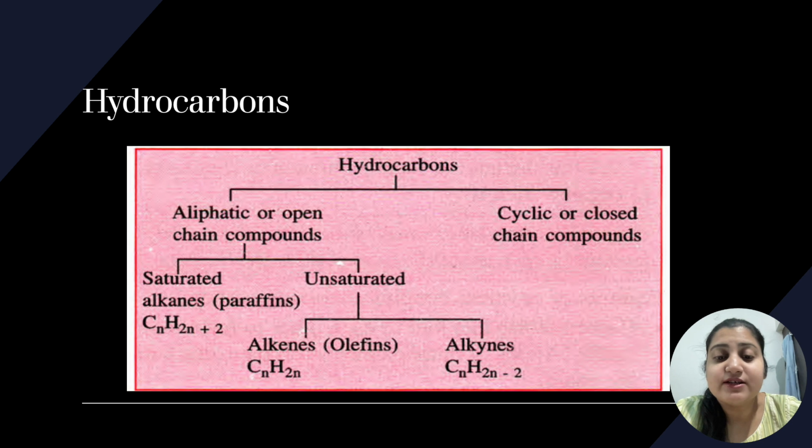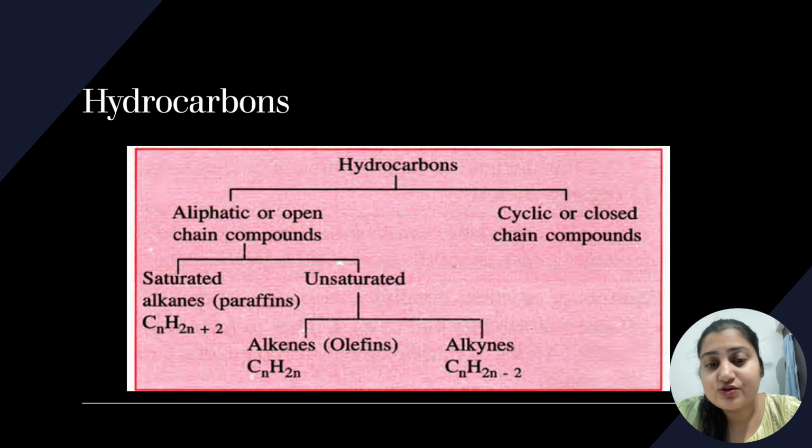Unsaturated has again two parts, alkenes and alkynes. Alkenes molecular formula is CnH2n and alkynes molecular formula is CnH2n-2. Now I will give you an example. Let's take a single carbon atom. So n will become 1, which means C only.